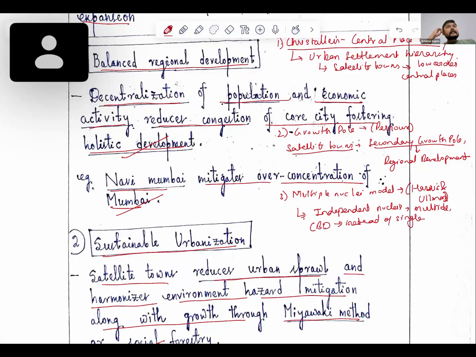So here we see that the satellite towns will be acting as peripheral nuclei or peripheral CBD. This we can look up from the multiple nuclei model.